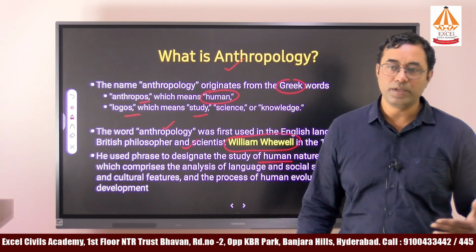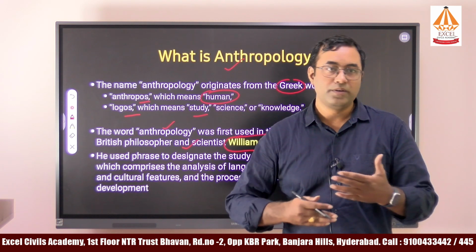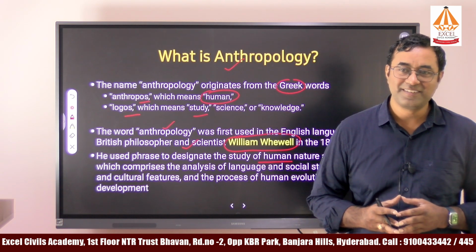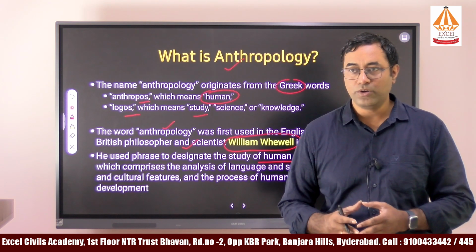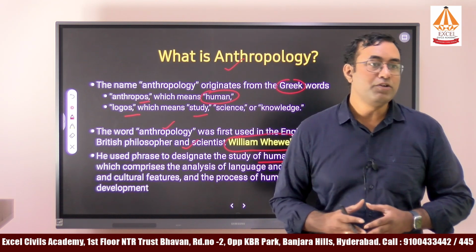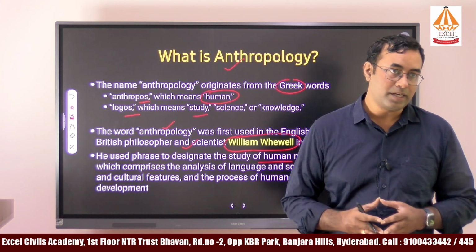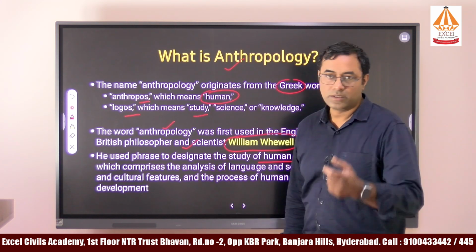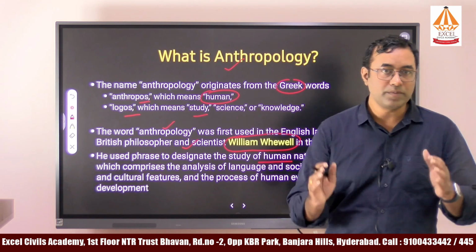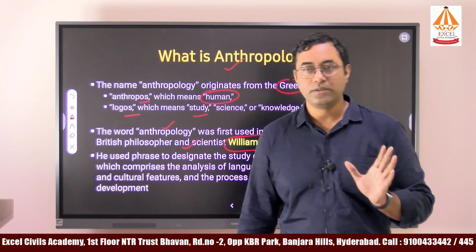From the origin of humans means humans originated from animals. We can call them primates or apes. So we will study how the evolutionary process of humans started and how their culture started. So now you understood what anthropology means: the study of humans in a holistic manner and in a scientific manner is called anthropology.